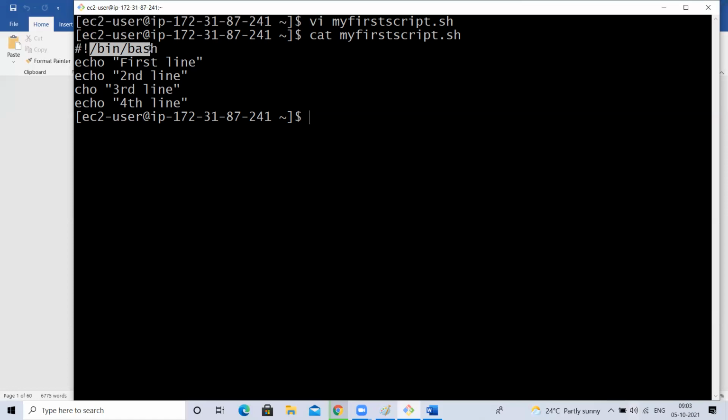If you want to use some other shell, like I don't want bash shell, I want to use K shell, you can give the path of the K shell here. Then all the commands present inside that script will be executed with this shell. Okay, fine. So this shebang line should be first. Okay.